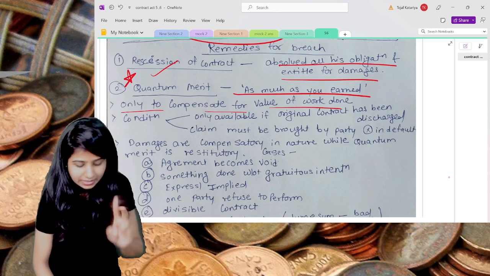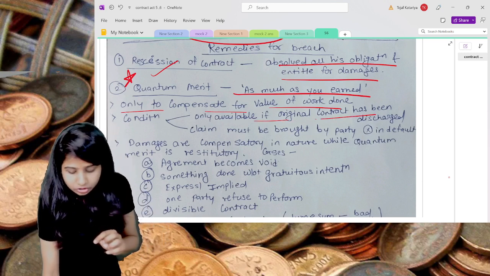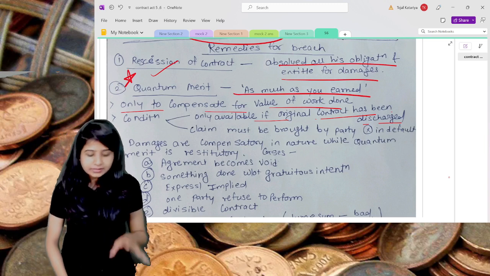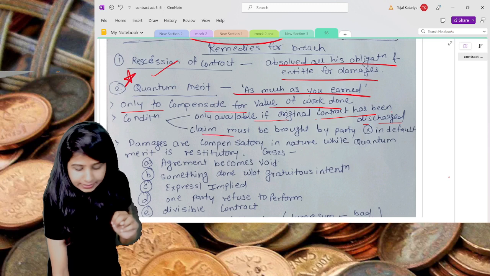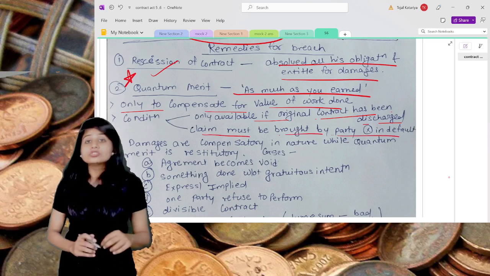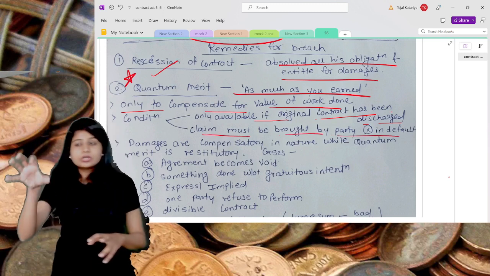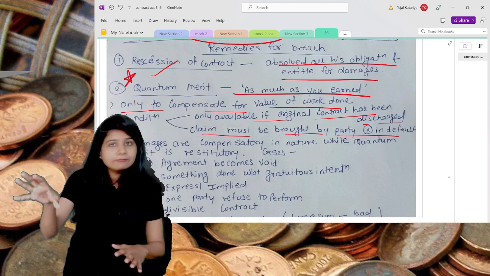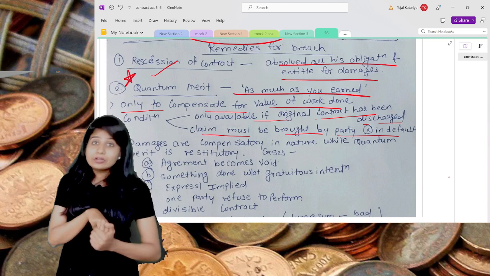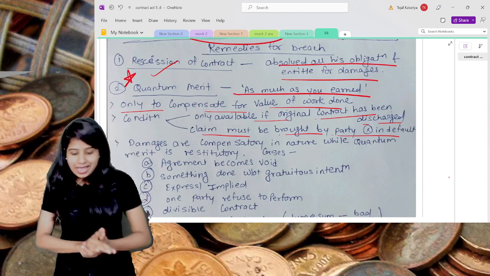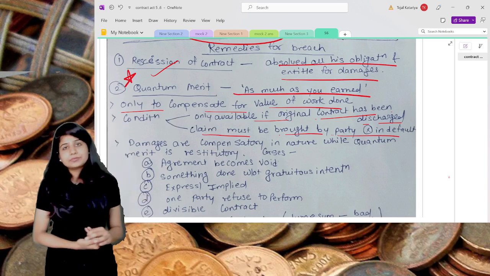First, quantum meruit is only available if the original work has not been discharged, and second, the claim must be brought by the party who is not in default. That means the aggrieved party is claiming compensation where the original work has not been completed.